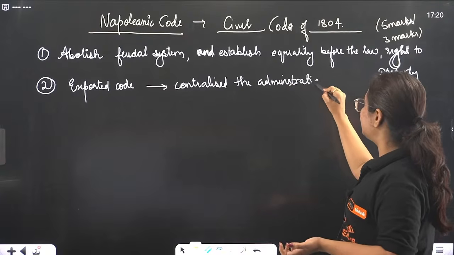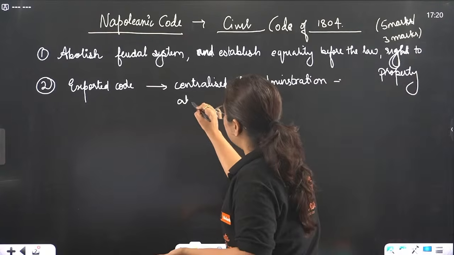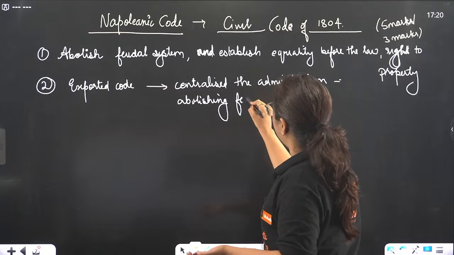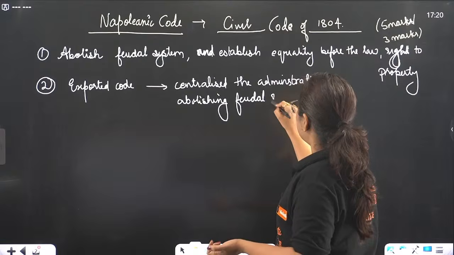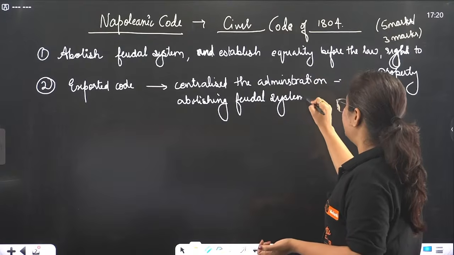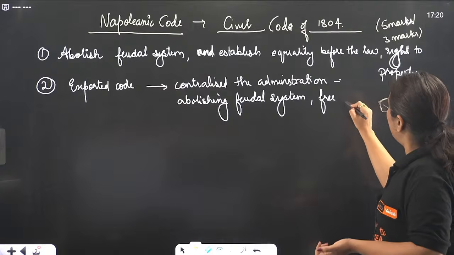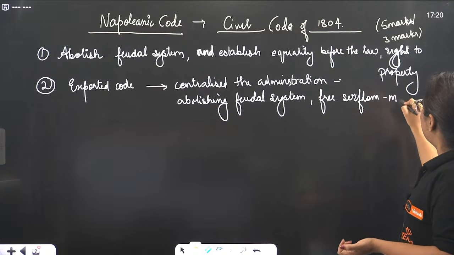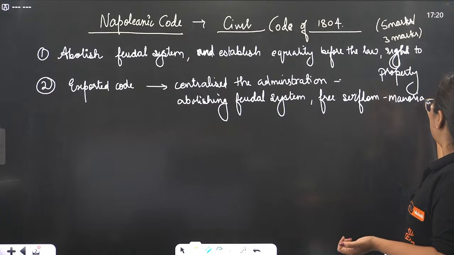How did he centralize the administration? By abolishing the feudal system, as well as freeing the serfdom. He freed the people who were working as serfs, and even freed them from the manorial dues that they had to pay to the lord.